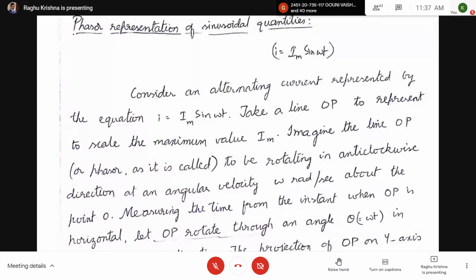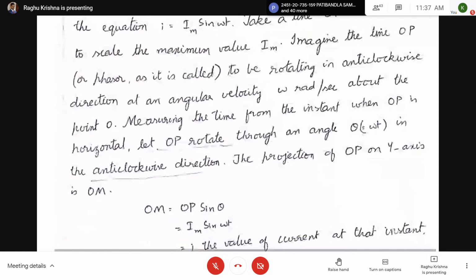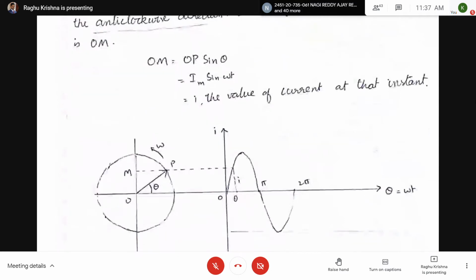Imagine the line OP. So OP is a phasor, right? Imagine the line OP to be rotating in anti-clockwise direction at an angular velocity omega radian per second about the point O. Now here OP is rotating at an angular velocity omega radian per second in anti-clockwise direction about the point O. O is the center, right?